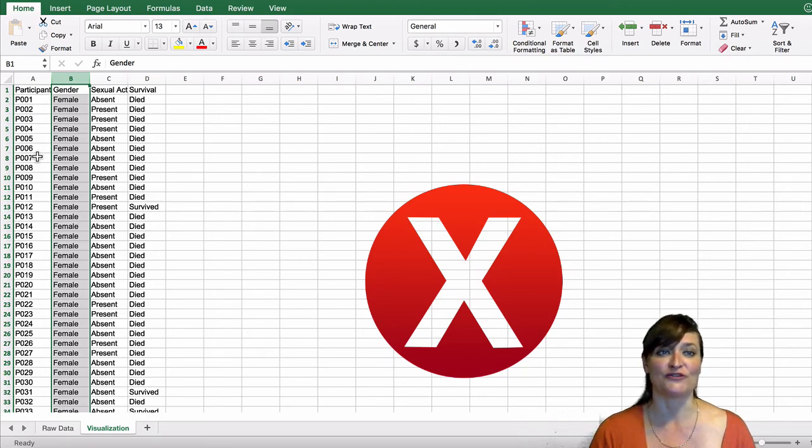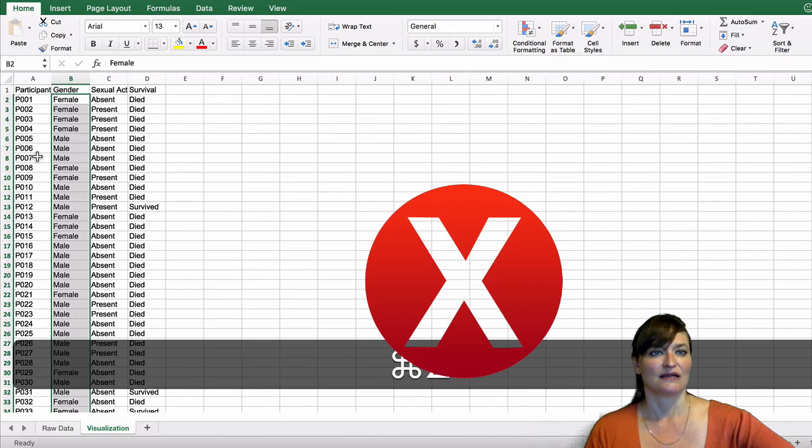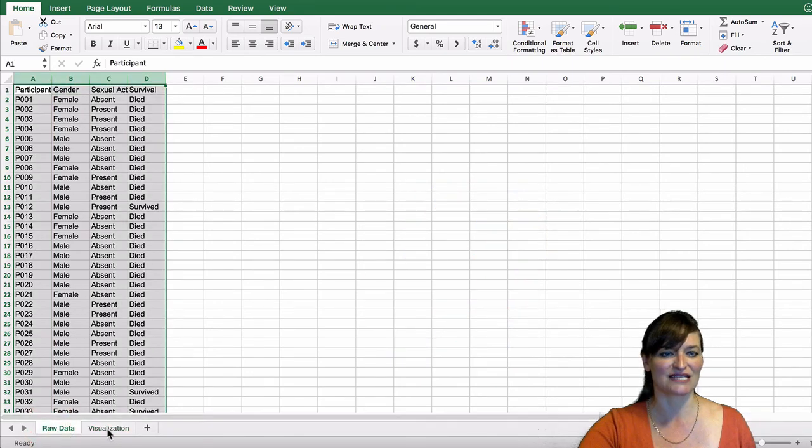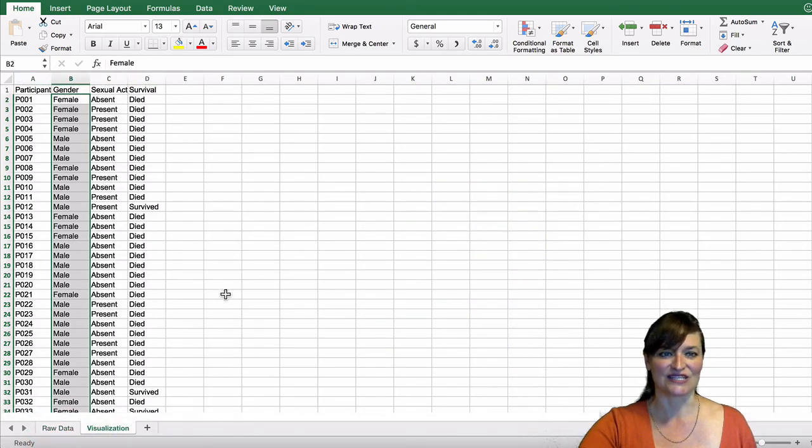So we want to be sure that we are sorting correctly and not damaging the integrity of our data. I'm going to go ahead and undo that really quickly. Okay. All right. Do you see, is it back to how it should be? Should we go back and just check against our raw data? Oh yes, that looks exactly the same.